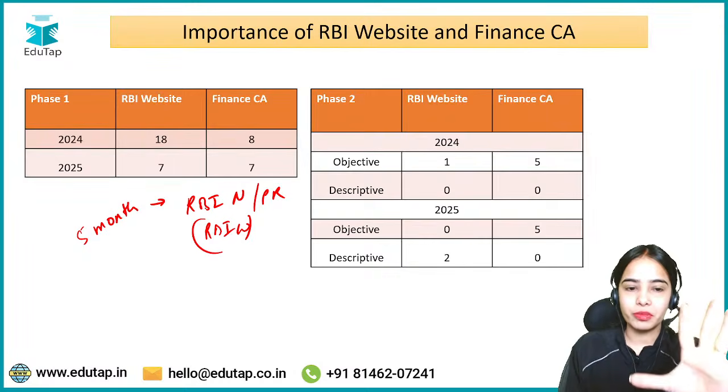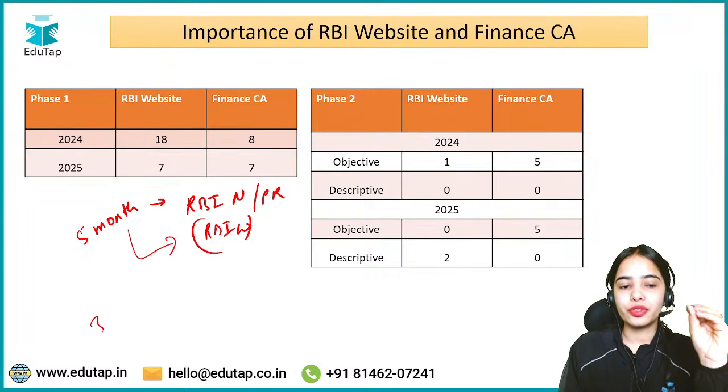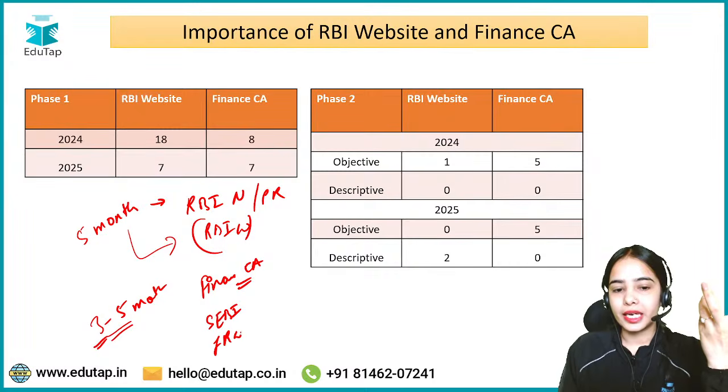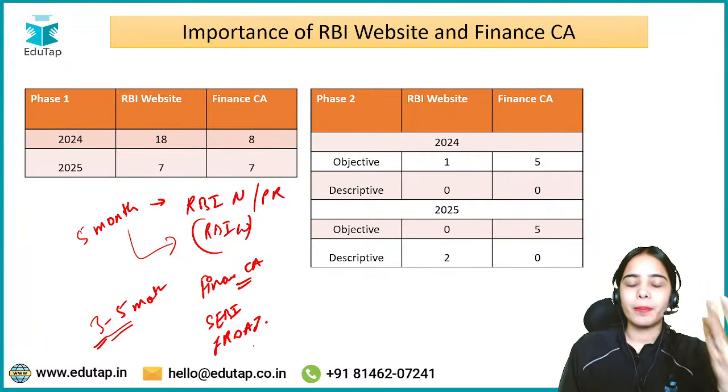If you have less time, you can prepare 3 months also for finance current affairs, but to be on the safer side, prepare 5 months. Finance current affairs consist of the SEBI articles, the IRDAI articles, the articles related to banking news